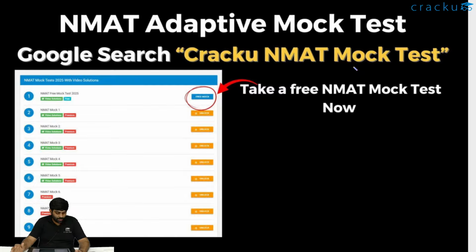Is it adaptive? Yes, it's an adaptive model where the questions keep changing as per the candidate's abilities. If he's doing well at something, the number of questions of that type could be low, and they want to test you more. So it's an adaptive NMAT mock test.